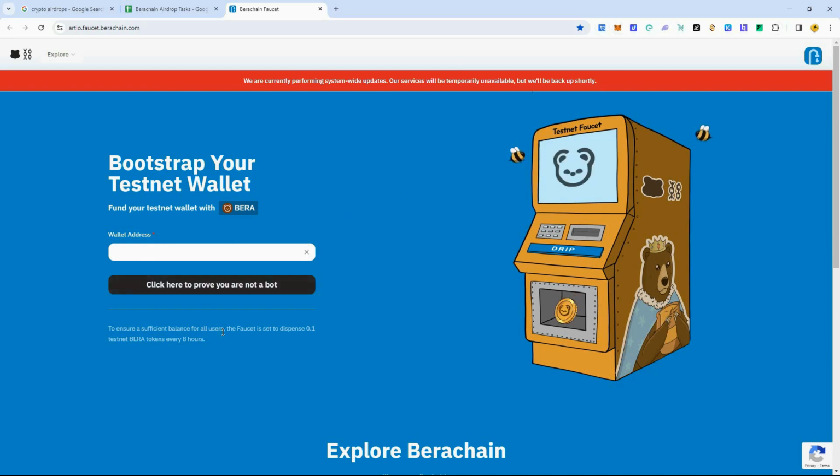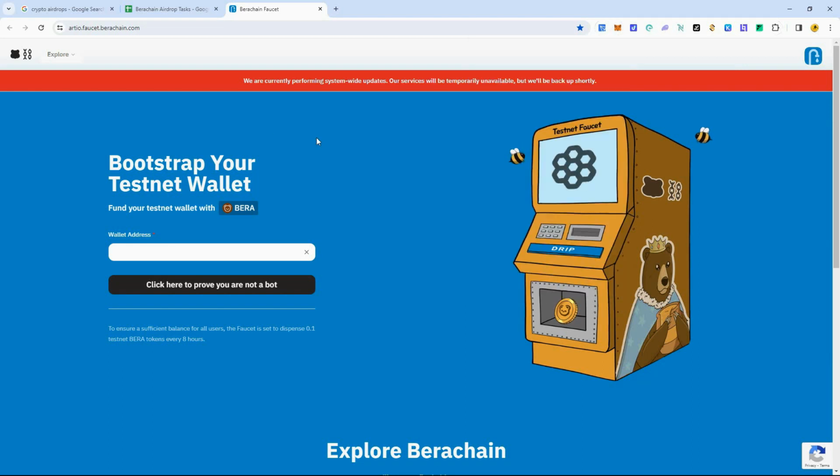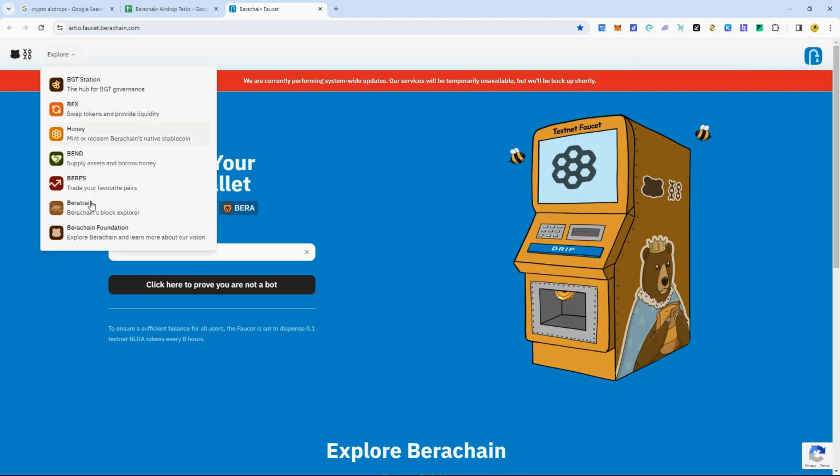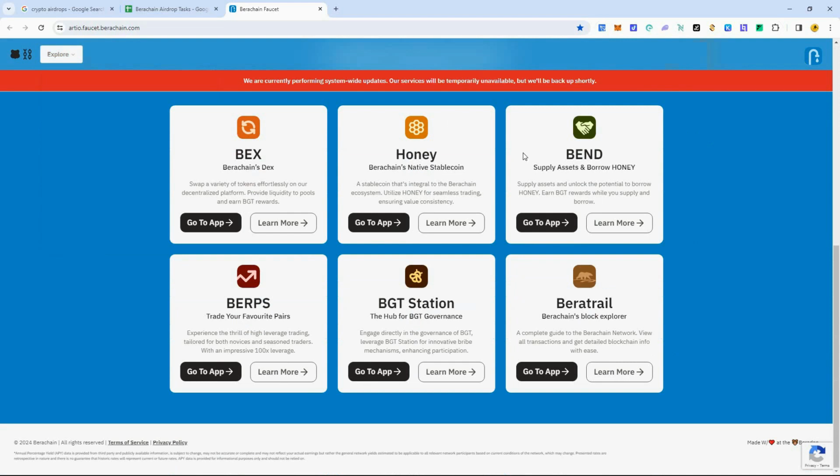Drip tokens. It can dispense 0.1 testnet Berachain every 8 hours. So you can use it a couple times a day to build up your Berachain as well. And actually you get points for doing that, for interacting with the blockchain as well. So now once you have the testnet Berachain in your wallet, you can go to the next steps, guys. And you can kind of explore and see what they have here. Okay, you can explore Berachain. This is all the stuff we're going to cover in the airdrop tasks.